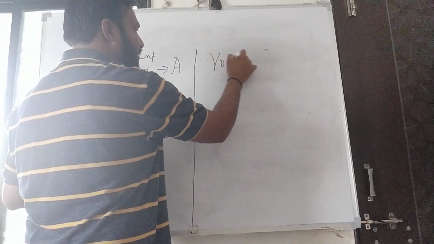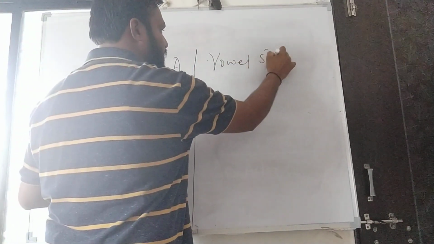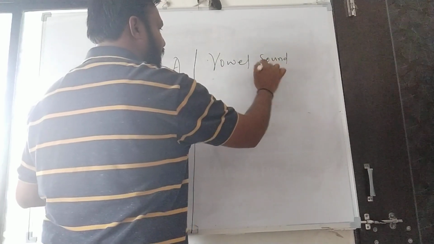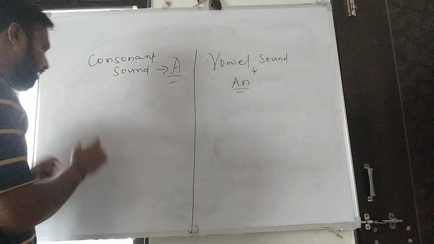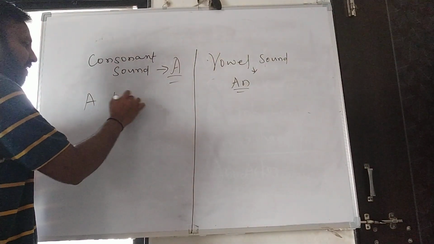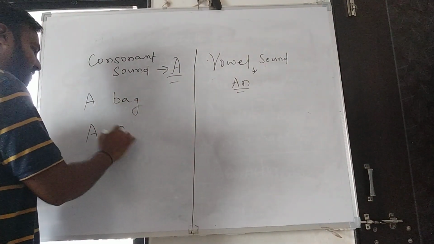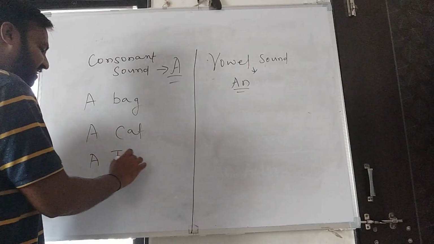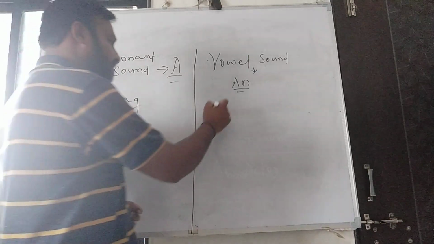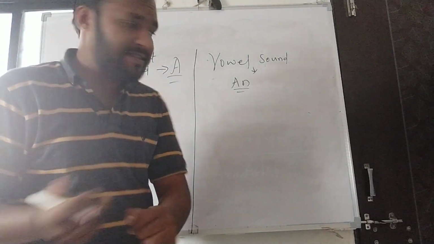If a vowel sound is there, we have to use an. Take an example: a bag, a cat, a tree, etc.